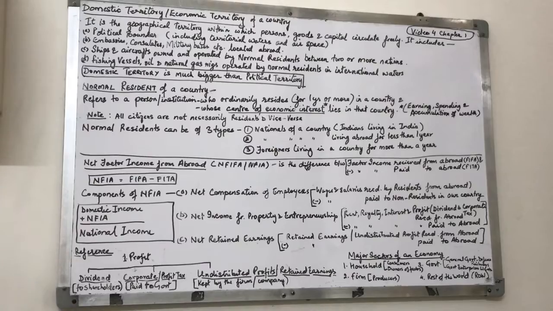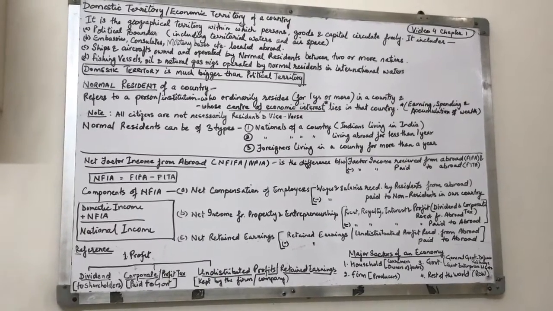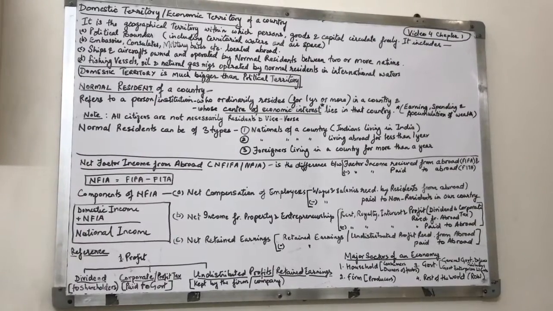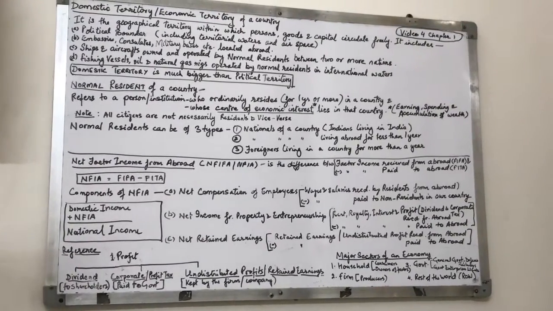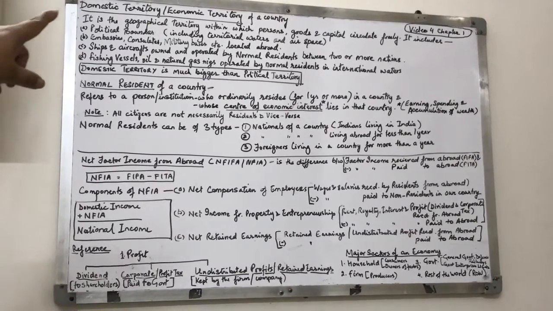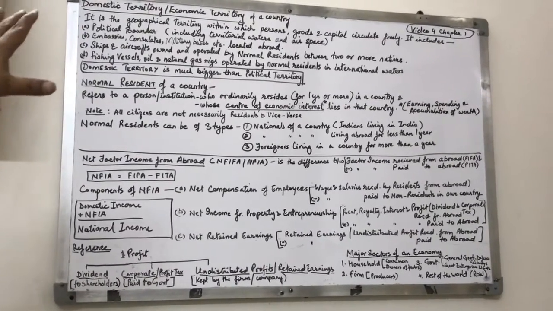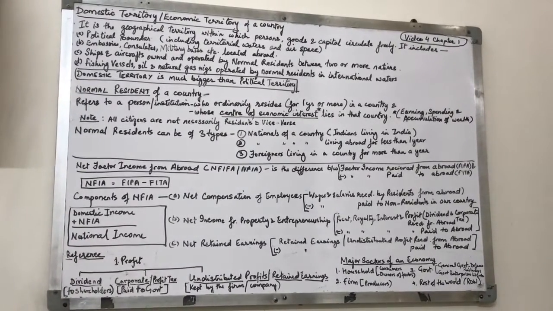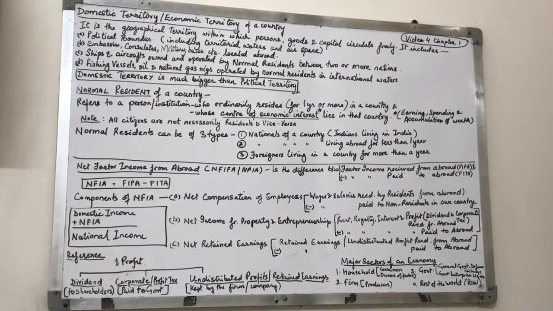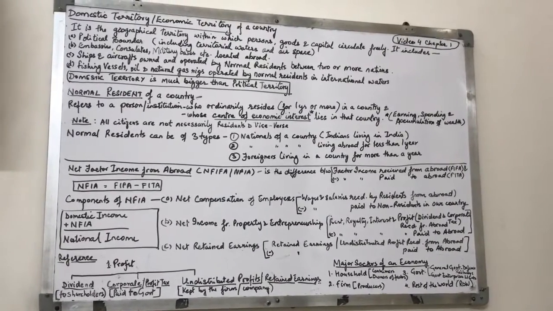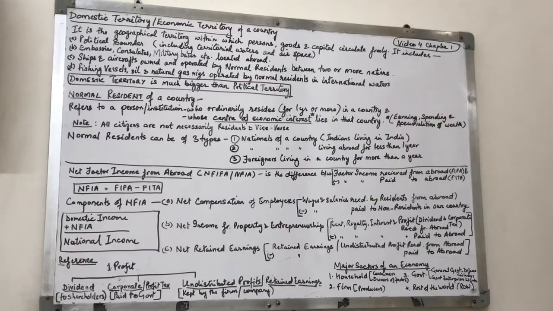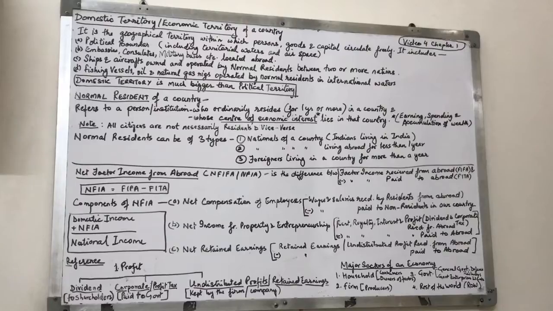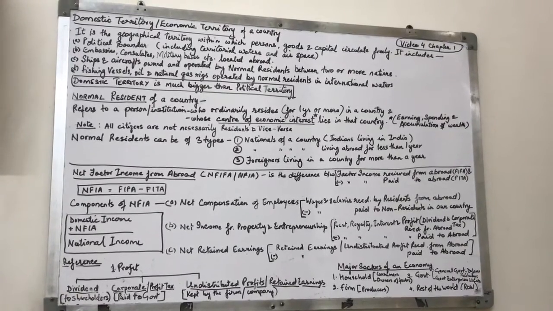Political boundary means, like I told you, when we imagine India, we imagine the map of India. So all the land that lies within the political territory, the waters, the rivers and the airspace. Now one thing, airspace is something you might not be knowing of. We have heard of this word airspace when there are times there is tension between India and Pakistan. So you must have heard in the news that India has closed its airspace for Pakistan and vice versa.